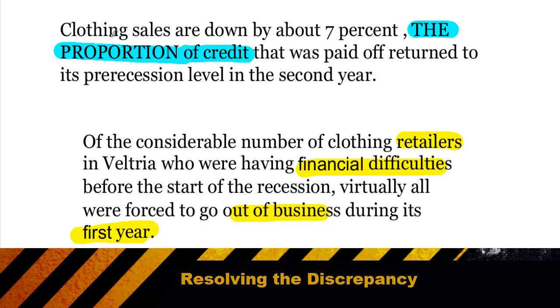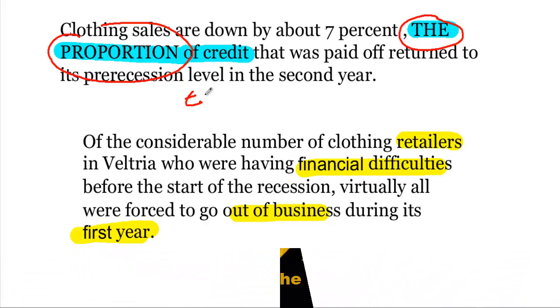So remember, when you're simplifying your argument, pay attention and don't easily write off simple phrases like the proportion of credit, because as we saw in this case, the proportion of credit that was paid off would be very different than, say, the total amount of credit that was paid off.